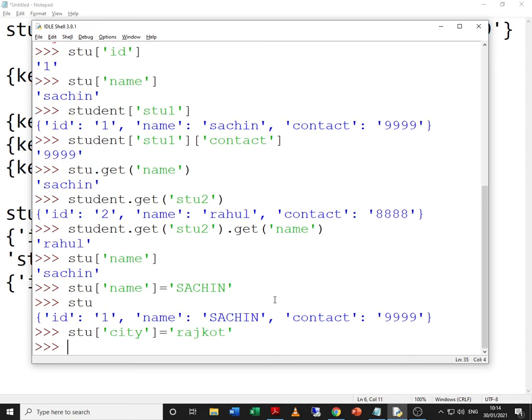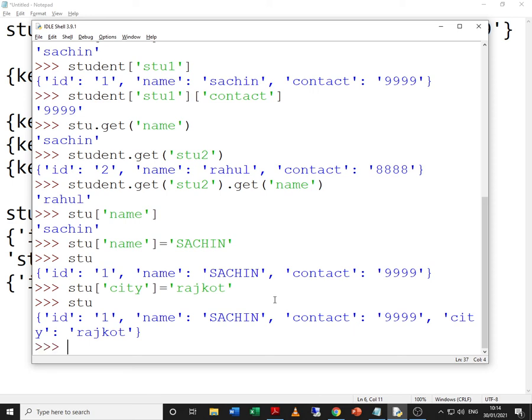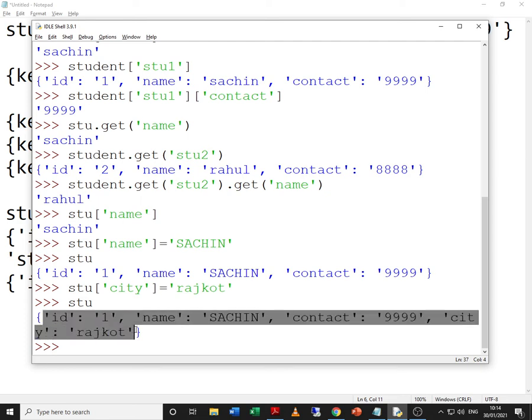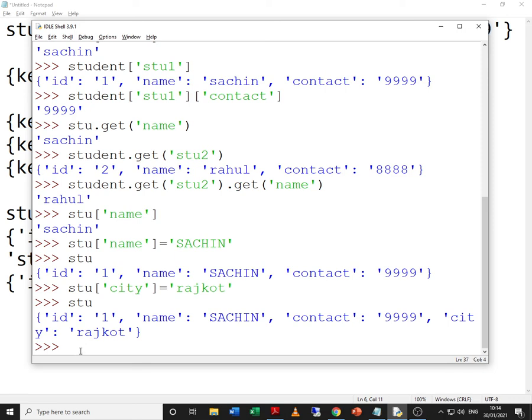Because again here, as I said, dictionary is mutable. So let me just try to check. City, initially it was having only 3 keys, now it is having 4 key value pairs, in the sense 4 keys are there. So this is how you can add one more key value pair to the dictionary.